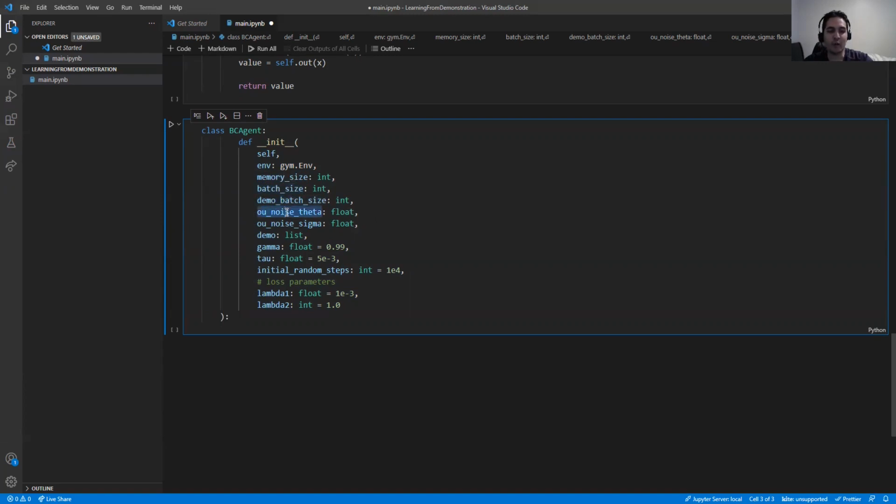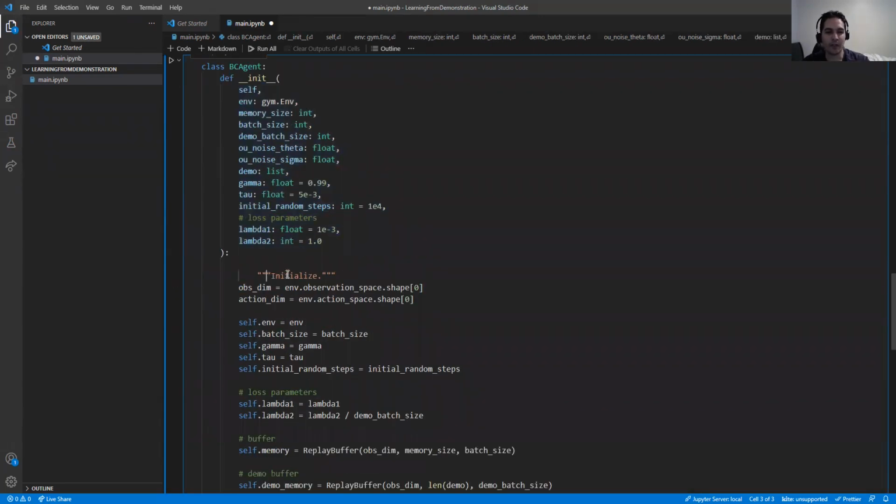We can have noise for exploration because, as I said, this is an off-policy algorithm, and we are more prone to explore the environment. And there are some methods to apply noise to the exploration. So we don't take the action exactly, we add some noise to it. These are the lambda loss parameters that we had in the paper. The first one is related to the DDPG, and the next one is related to the behavior cloning.